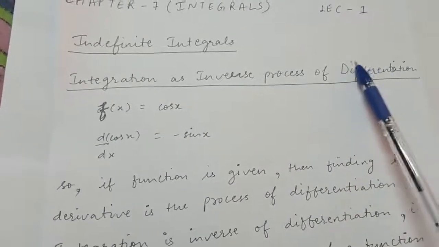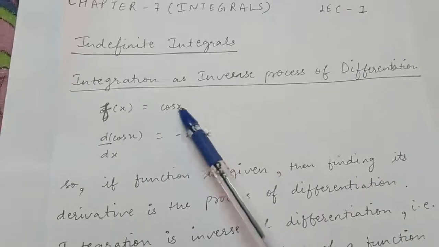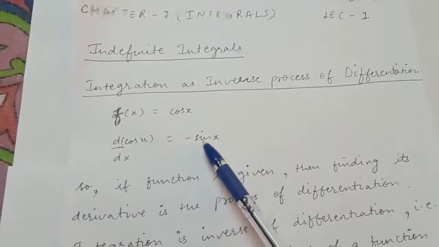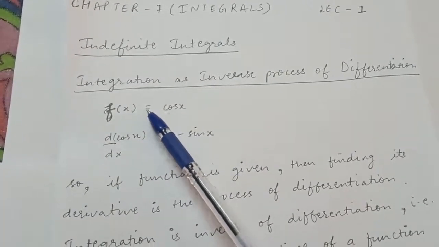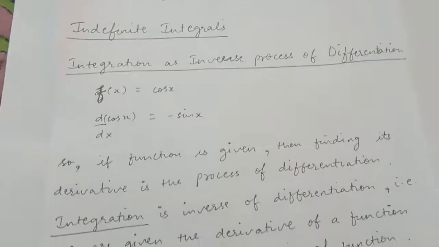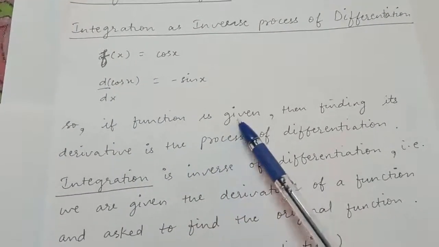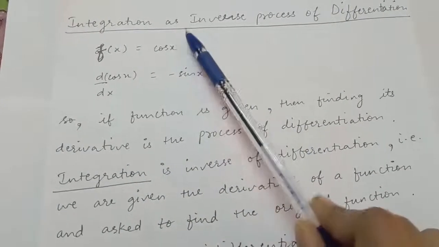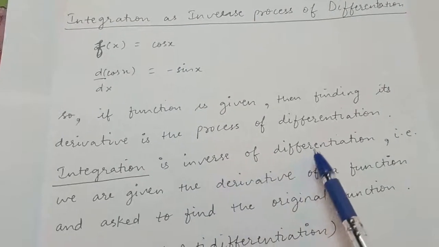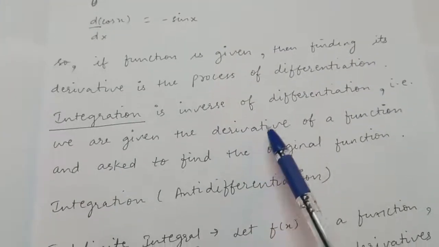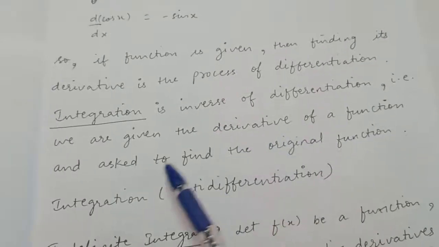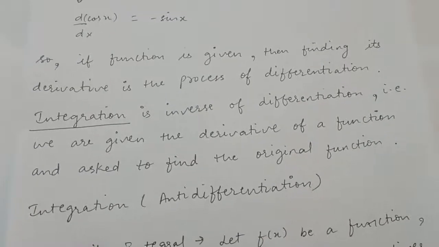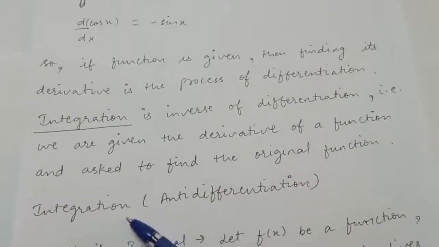Okay, what is differentiation? A function is given and you find the derivative of the function, for example, derivative of cos x is minus sin x. So finding the derivative of the given function is known as the process of differentiation, right? When a function is given, then finding its derivative is the process of differentiation. Integration is the inverse of differentiation, that is, we are given the derivative of the function and asked to find the original function. Because integration is the inverse of differentiation,